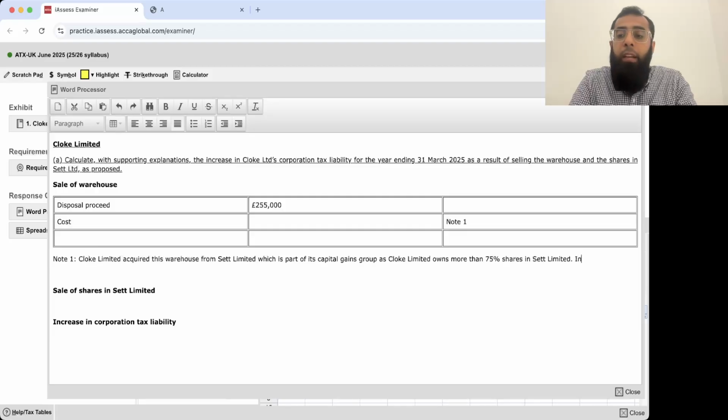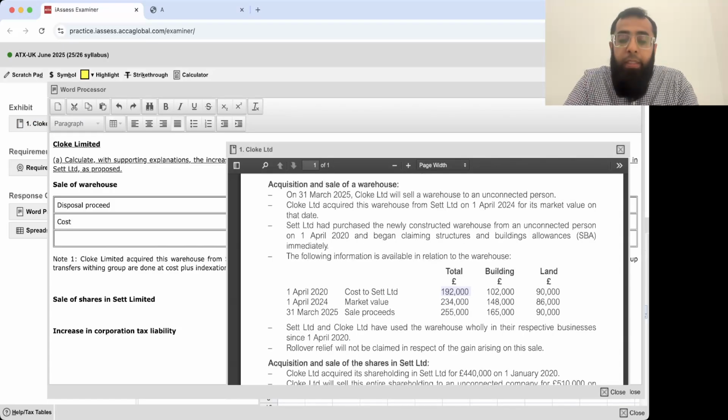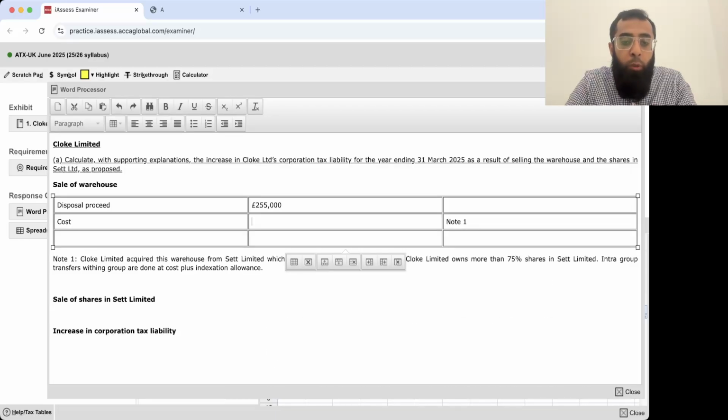Intra-group transfers within the group are done at cost plus indexation allowance. Indexation allowance will be ignored because the asset was acquired after 31st December 2017. The indexation is still frozen at 31st December 2017 only, I hope you all know. So the cost to Set Limited was 192,000. Here you go, that is your cost, 192,000.